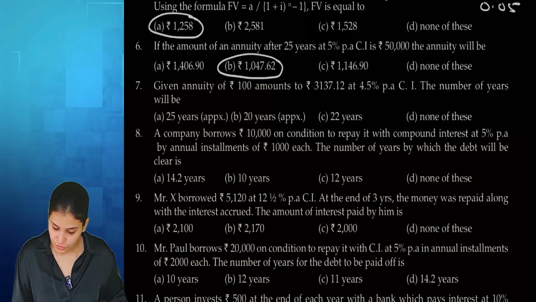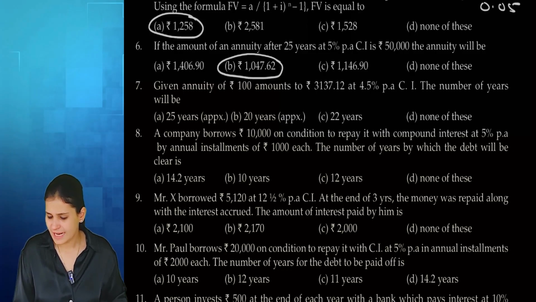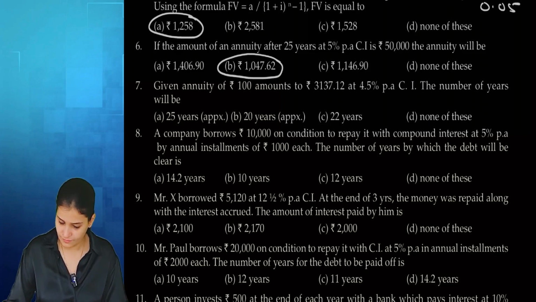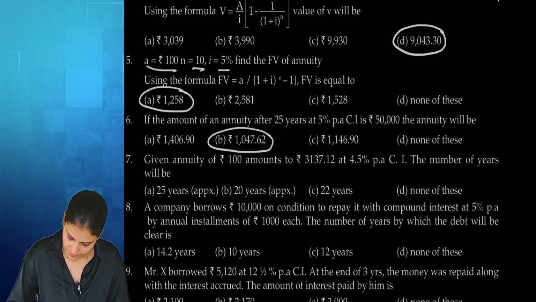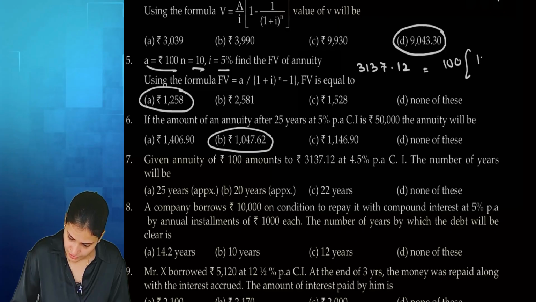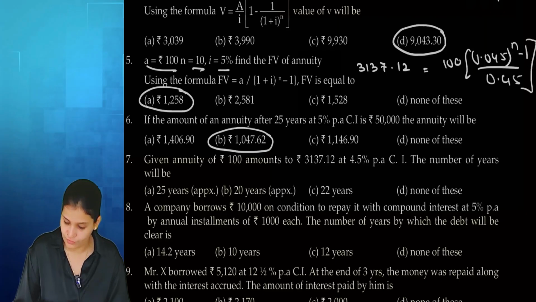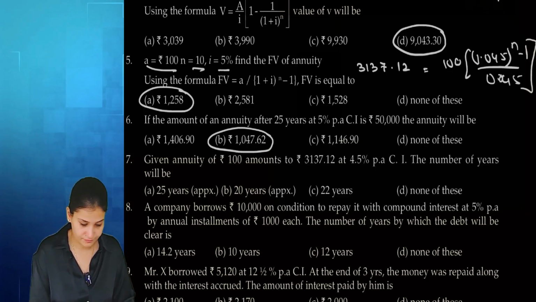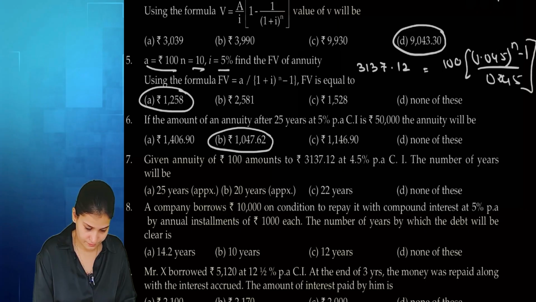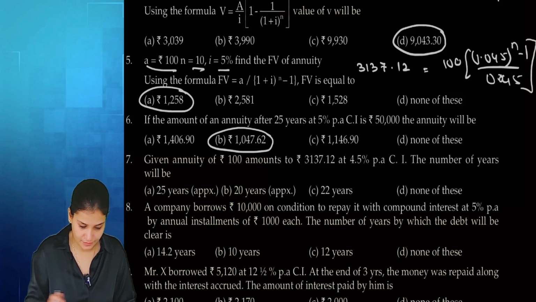Question number 7. Rupees 100 amounts to, the number of years will be. Trial and error you can do. So what we have here is 3137.12, this is 100 times 1.045 to the power n minus 1 upon 0.045. So 3137.12 multiplied by 0.045, divided by 100, add 1.